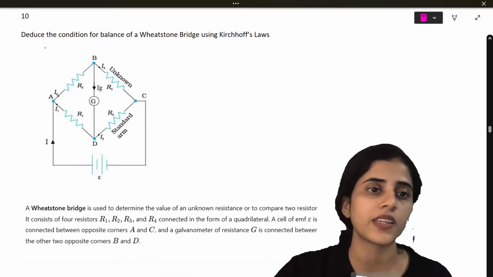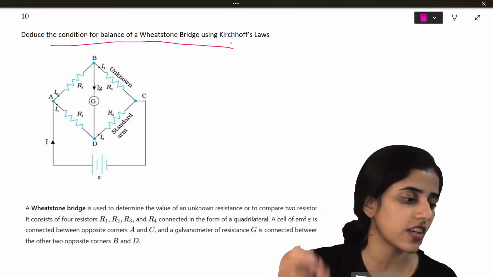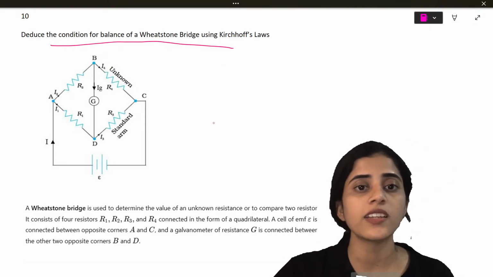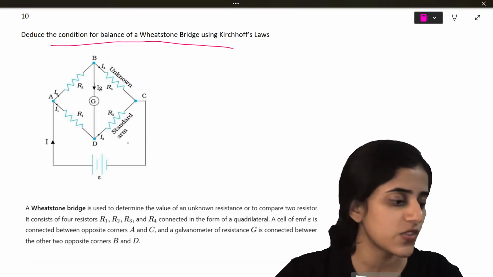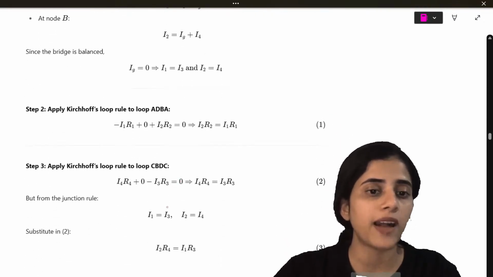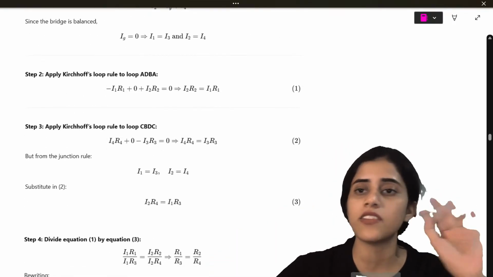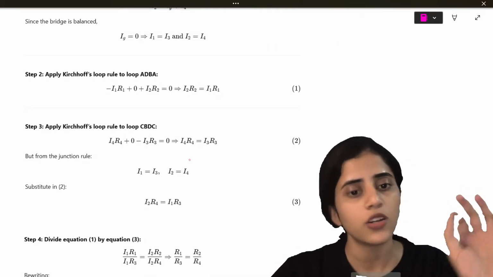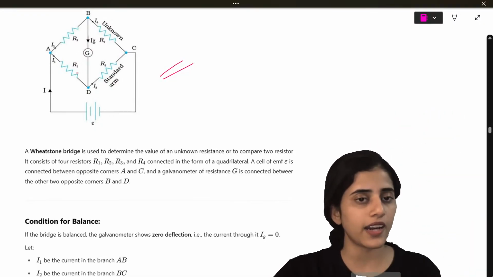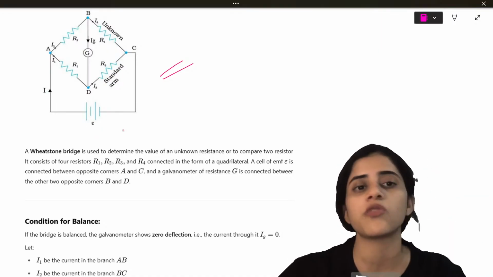Next question, deduce the condition for balance of a Wheatstone's bridge using Kirchhoff's law. Using Kirchhoff's law, the main important thing is the figure. Figure is very important. And then what is the balancing condition? All the currents have to be balanced. So you have to look at the loops. This also I have explained very clearly in the last video, the past package video. Here also I put all the steps. You just have to prove that R1 by R2 is equal to R3 by R4. For every derivation, it's good if you can write a small explanation in front of it as well.